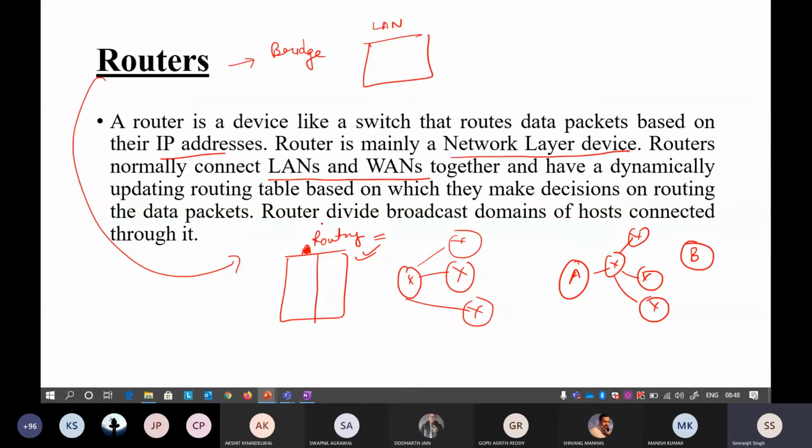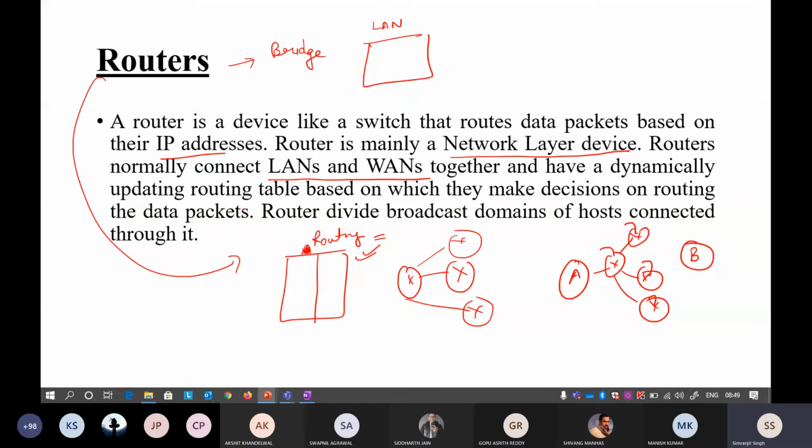Every individual router has its routing table. By looking at the routing table, this router can decide which particular path is the best one. I'll tell you about the different algorithms defined in routing to decrease the distance of this communication. Just don't worry about it right now.